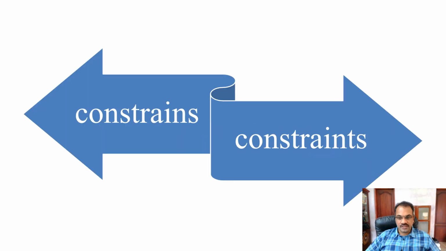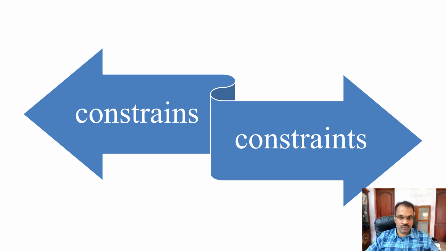Constrains and constraints. Many a time people use this interchangeably, but it is wrong. Constrains is actually the verb, while constraints are the noun. Constrains means you are restricting someone, you are preventing somebody from doing something. Constraints are whatever restrictions are applied, whatever prevention that you do.